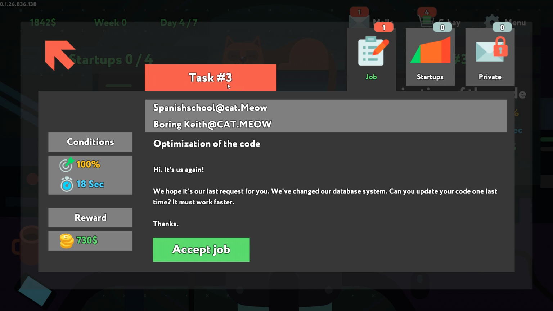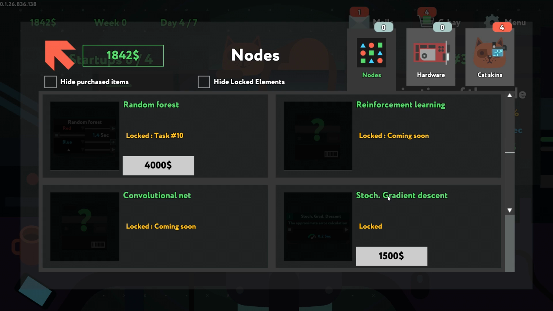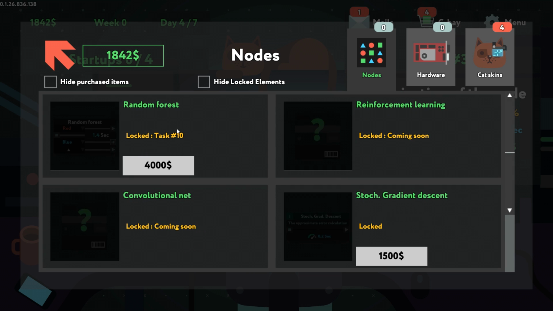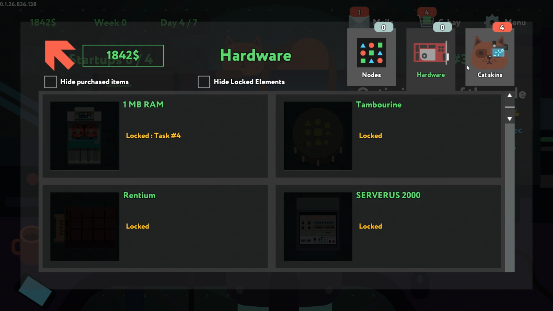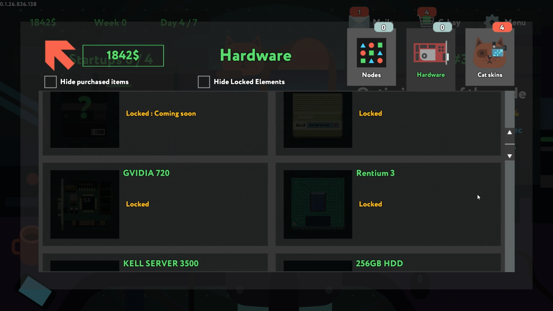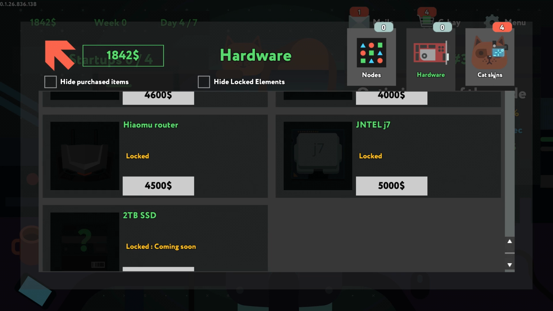What's the others? There were other tabs around somewhere, right? Random forest? For $4,000, reinforcement learning, stuck gradient descent. So you can buy other people's code. How do I know what the actual content of the thing is though? Hardware. Ooh. Wait, why do you want a tambourine? 1 megabyte of RAM. Rentium, 256 RAM. GVidia. Okay, this game could be interesting.